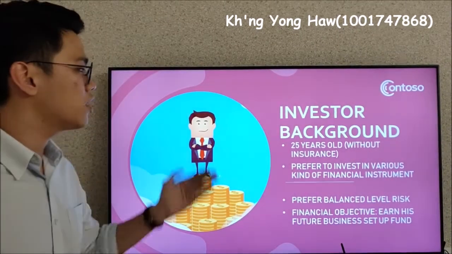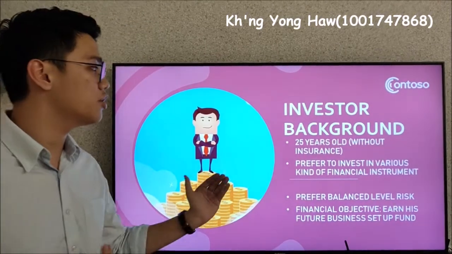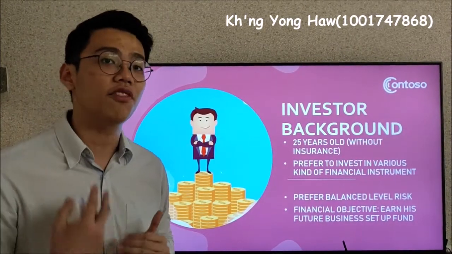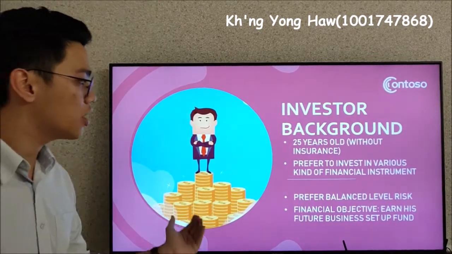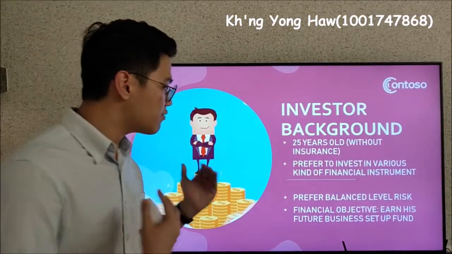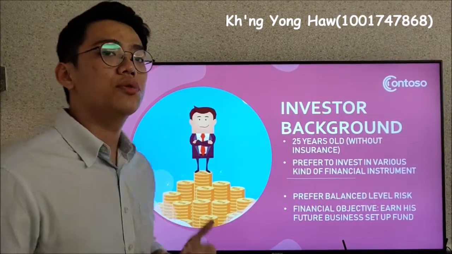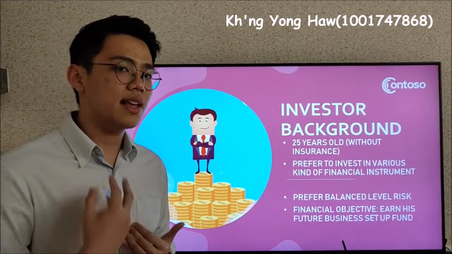This investor is 25 years old without insurance coverage, and he prefers to invest in various kinds of financial instruments. His risk appetite is balanced, in the middle between conservative and aggressive. His financial goal is to earn funds for his future business.